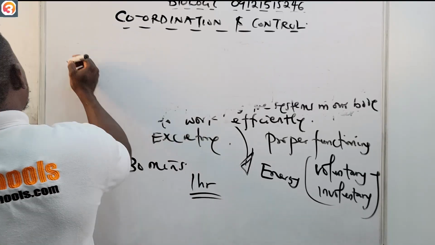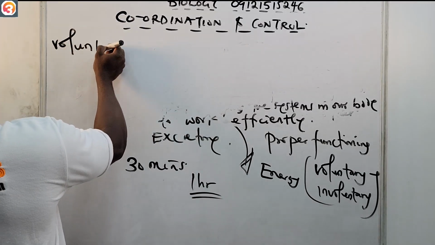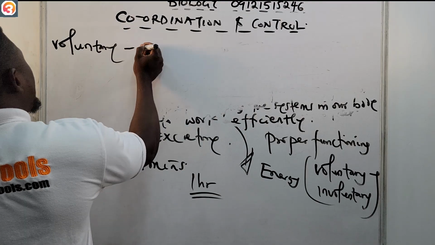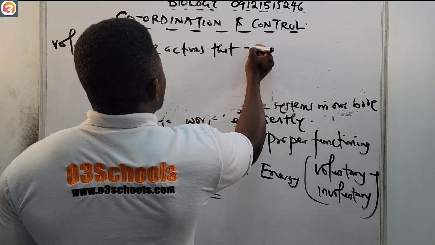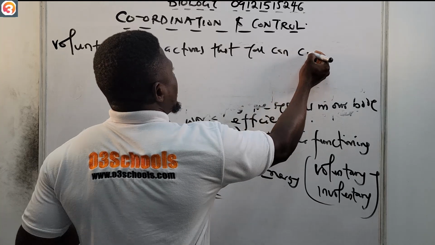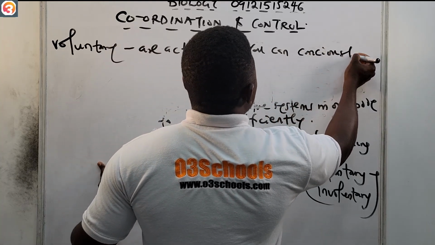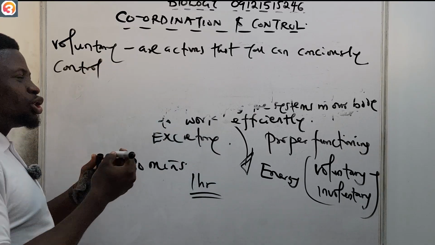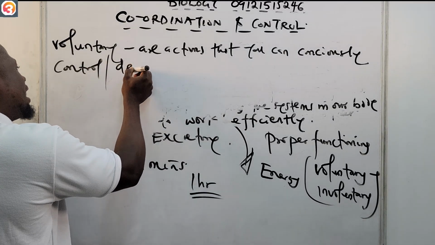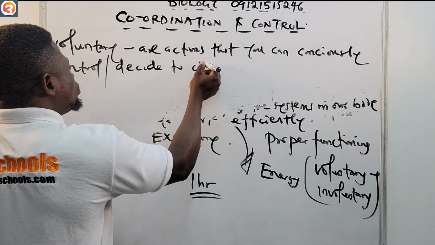All right, so we say that voluntary actions are actions that you can consciously control, or actions that you decide to do.